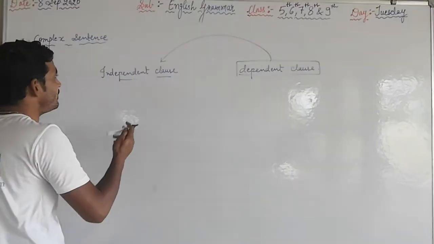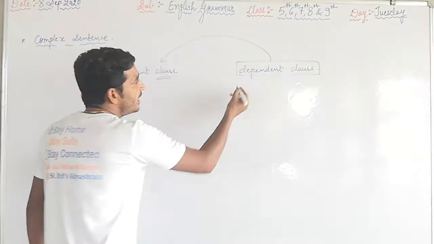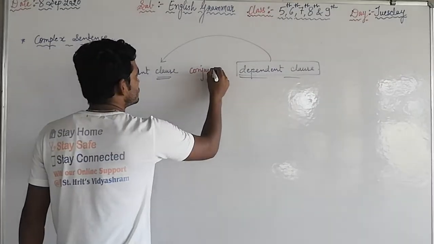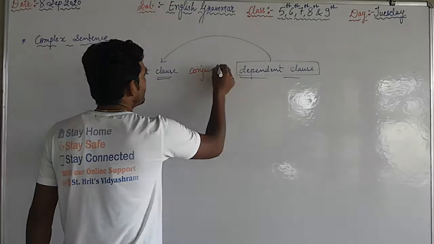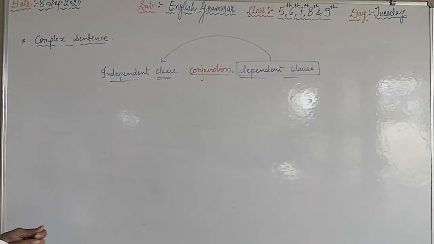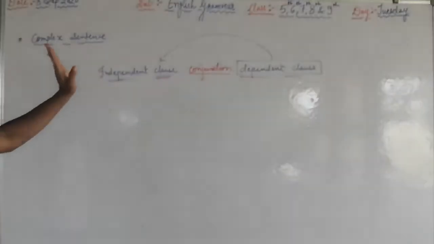Okay, and when we join one independent clause and one dependent clause by a conjunction, then that type of sentence is called a complex sentence. One clause depends on the independent clause.